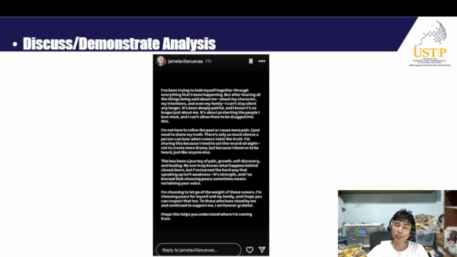A real case reported by the Manila Bulletin involves Anthony Jennings, Maris Racal, and Jamela Villanueva. In this situation, private screenshots of conversations were posted online by Jamela Villanueva, the ex-girlfriend of Anthony Jennings. The posts were used in connection with allegations of infidelity involving Anthony and Maris. The case goes like this.